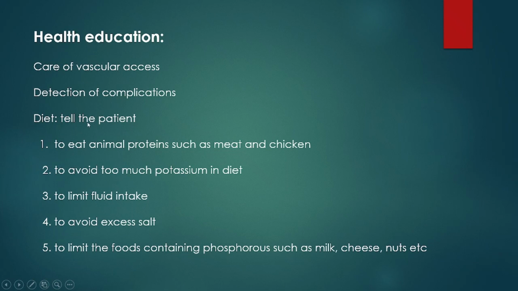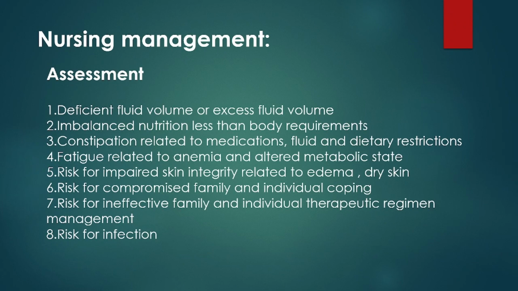Diet. We need to explain to the client to eat animal proteins such as meat and chicken, and to add more potassium in the diet. To limit the fluid intake: as there is a shift of fluid between intracellular and extracellular spaces, we need to limit the fluid intake to avoid excess salt. The client also needs to reduce food containing phosphorus, such as milk, cheese and nuts. Finally, nursing management.